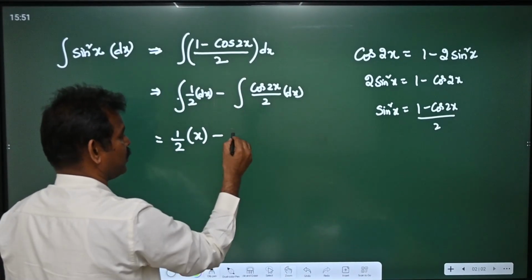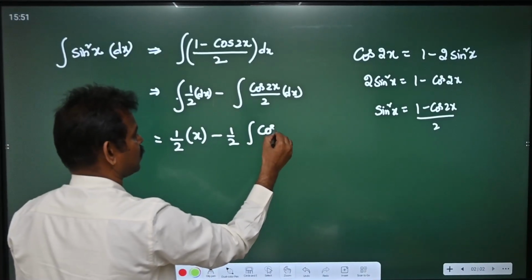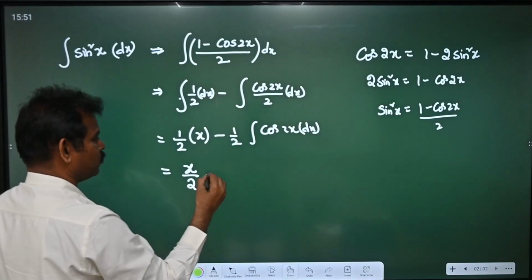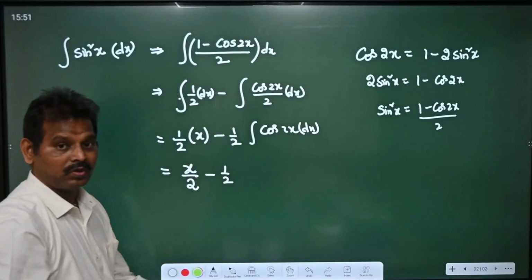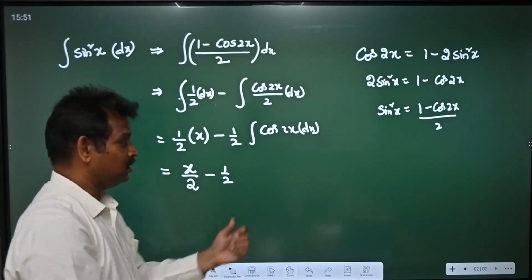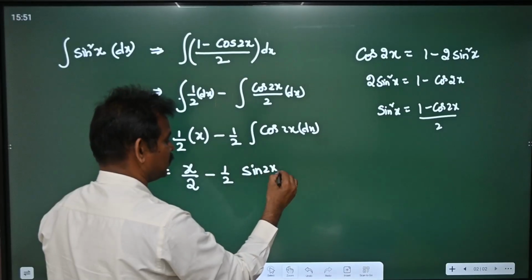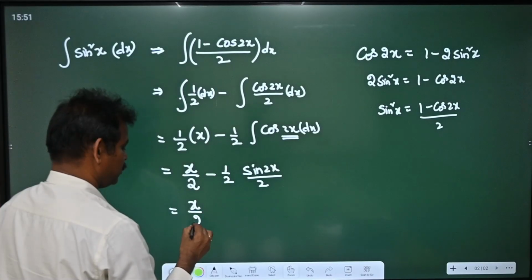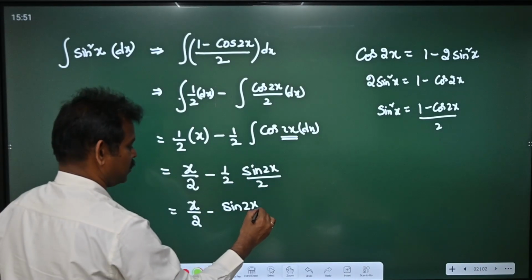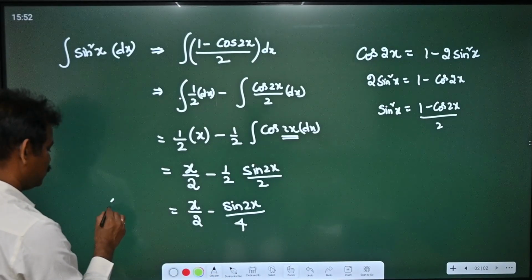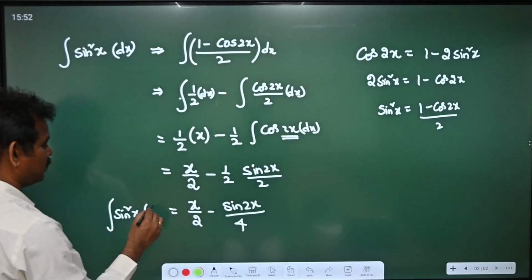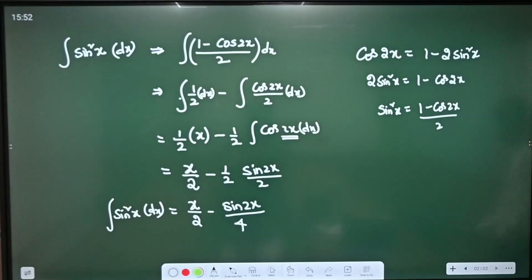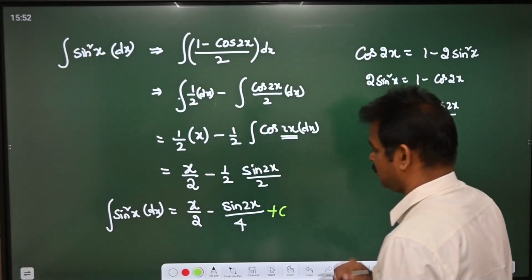And the other 1 by 2 you can also bring out: integral cos 2x dx is sin 2x, and the derivative of 2x is 2. So this will become x by 2 minus 1 by 2 into sin 2x by 2, which is x by 2 minus sin 2x by 4, equal to integral sin square x dx. Similarly, we need to add this c.